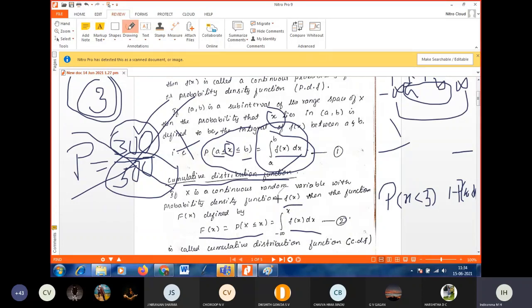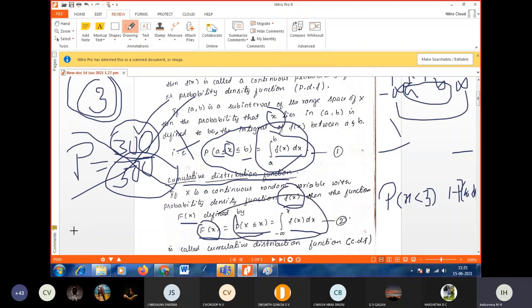F of x being a probability density function means it has to satisfy two conditions. Then the function capital F of x is defined by capital F of x, or you can consider this one only, no problem, equal to P of capital X less than or equal to small x, which is the integral from minus infinity to x of f of x dx.